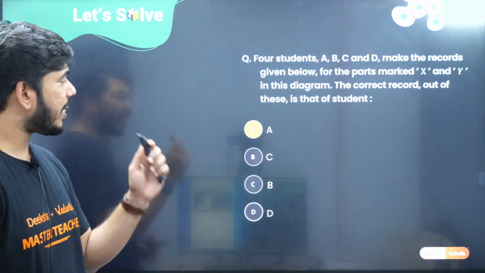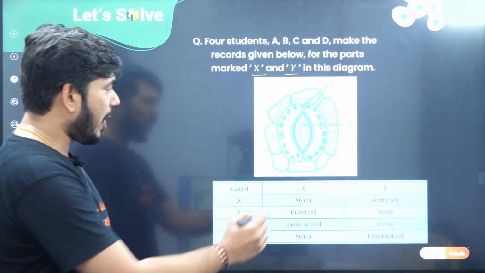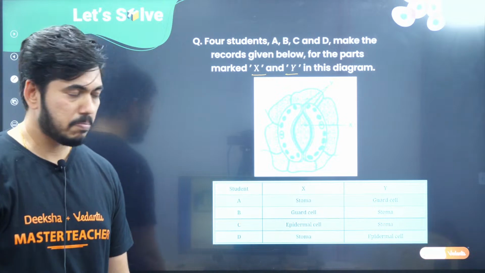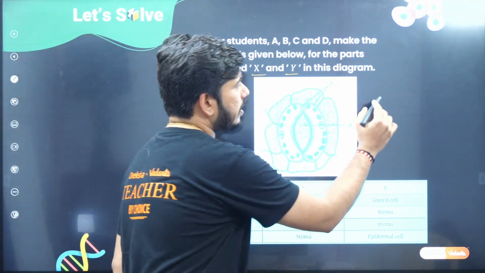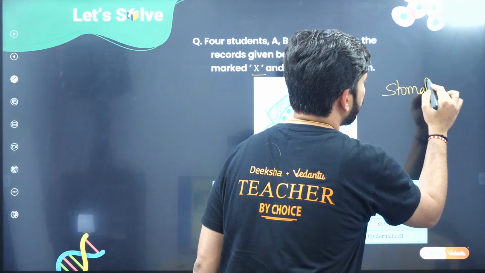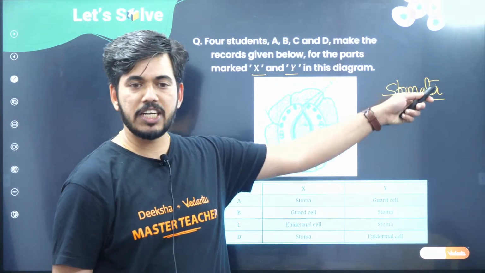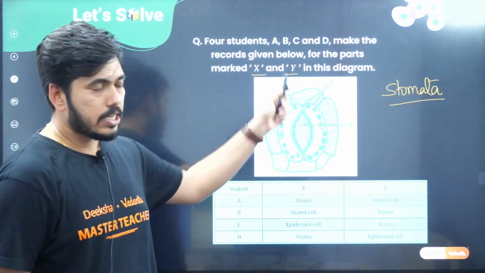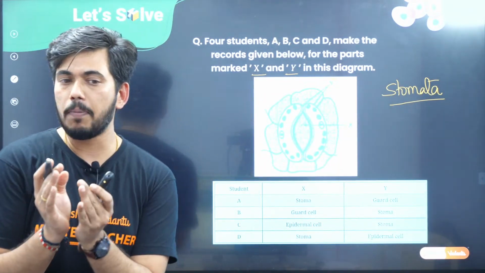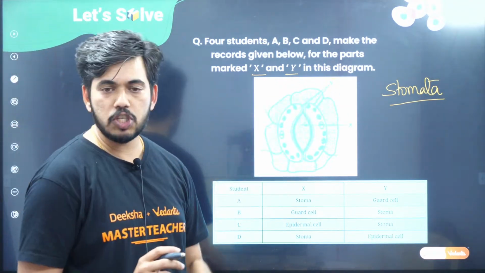So what is the correct option here? The correct option is A. Now if you see this diagram, this is a diagram of the stomata. Where is this present? This is present on the leaf. So now you need to know about the structure of the stomata.